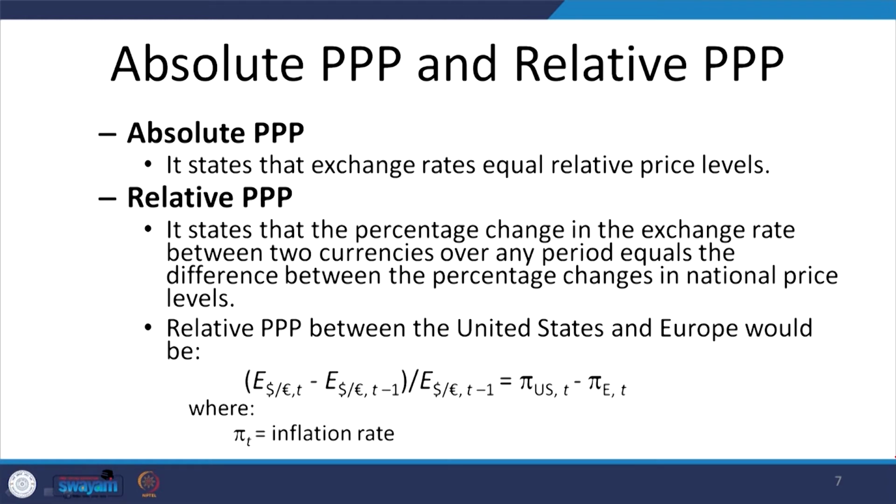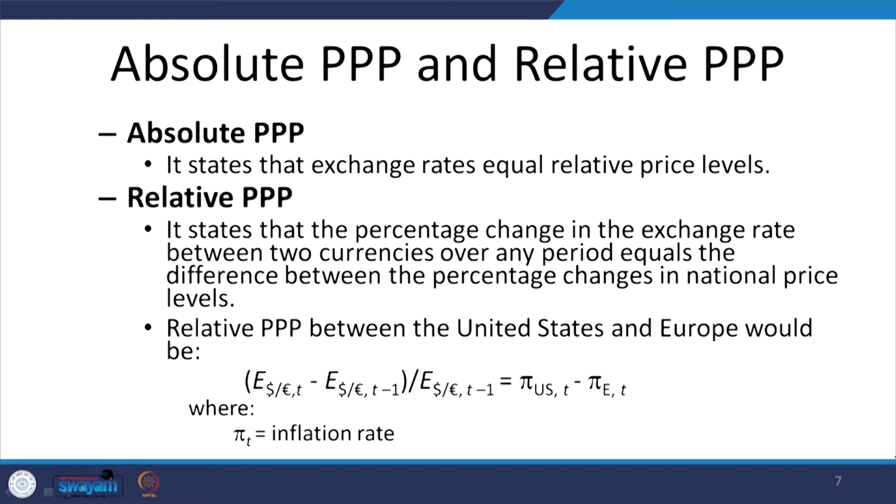So, a relative PPP between the United States and Europe would be that the exchange rate difference is important in period T and period T minus 1. There are two periods we are referring to. So, the exchange rate of the present period T minus the previous period, divided by the exchange rate of the previous period.